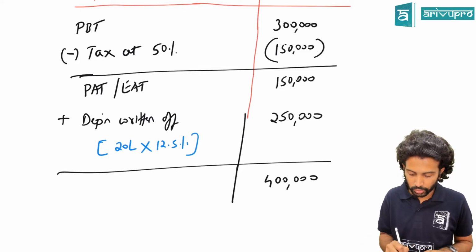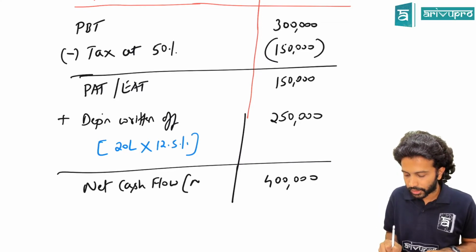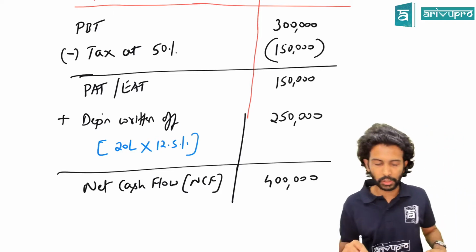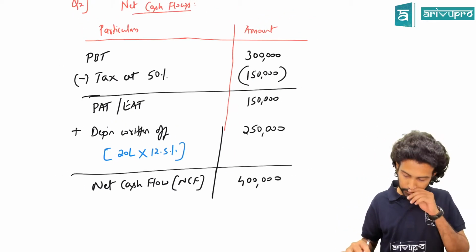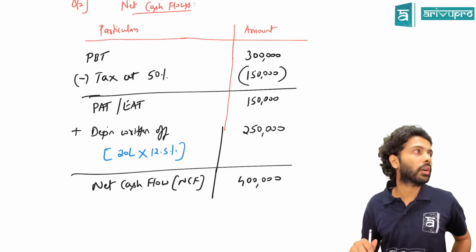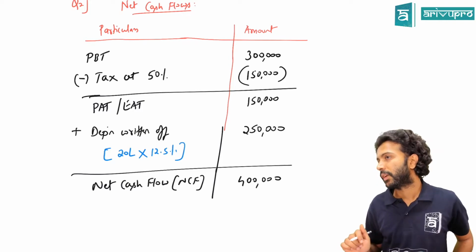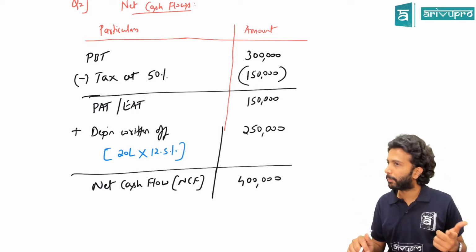Or this we can call net cash flows, or NCF. Only in the classroom we'll use the short form. Net cash flow, that is NCF. Is it uniform throughout the year, or is it changing every year? It is uniform. That means, can we use the formula to calculate the payback period?